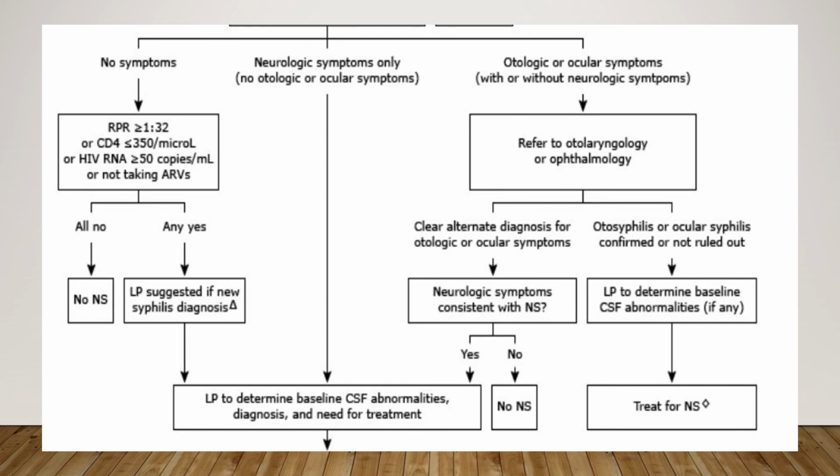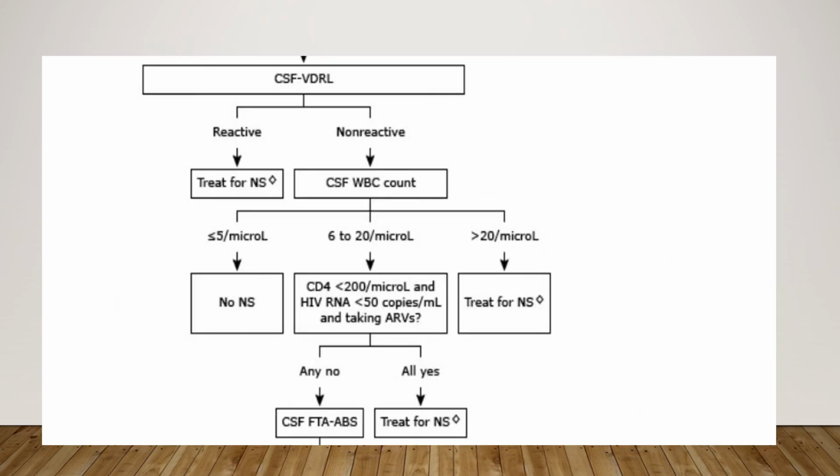So once again, as we had discussed in the patients without HIV, everything boils down to patients undergoing a CSF examination. So in this examination, the first thing to do is CSF VDRL. In case it is reactive, we go ahead with the treatment for NS. In case it is non-reactive, the second thing we look at is the CSF WBC count. If it is less than 5 cells per microliter, then there is no NS. In case it is more than 20 cells per microliter, we treat the patients for NS.